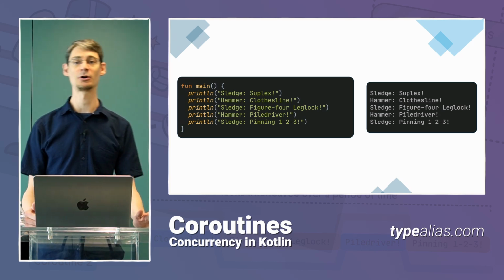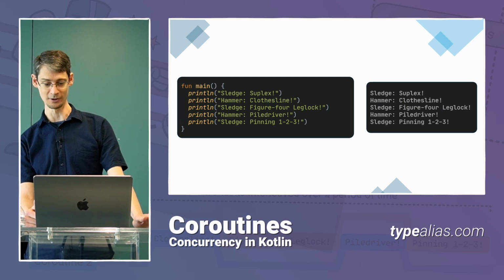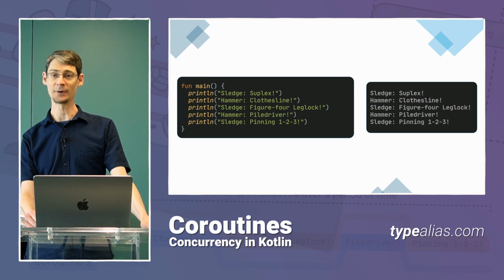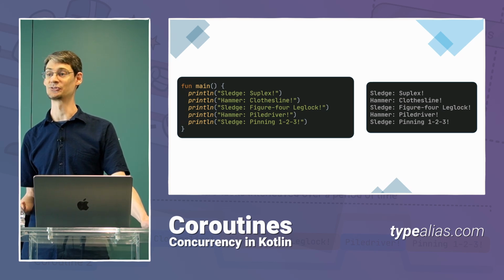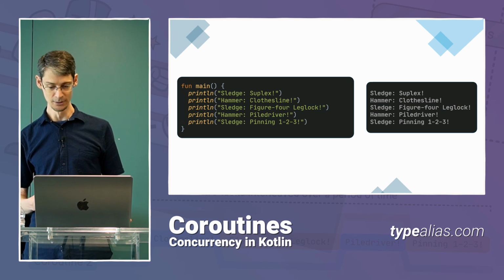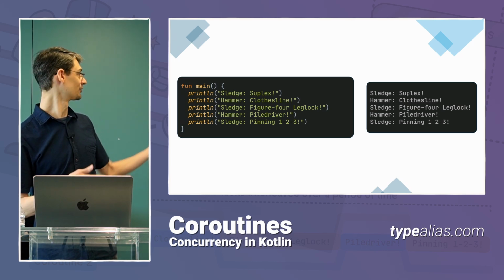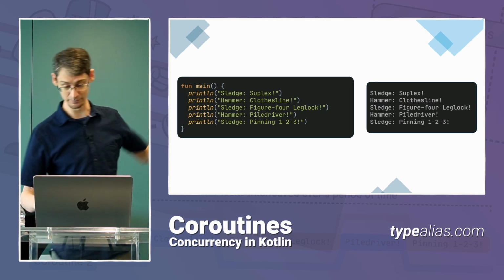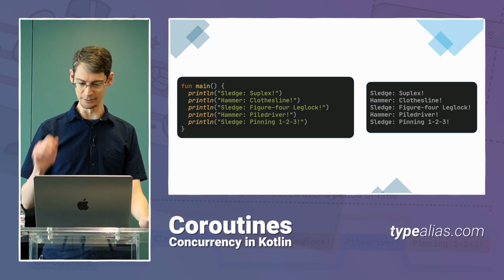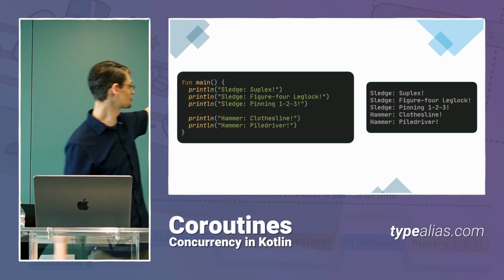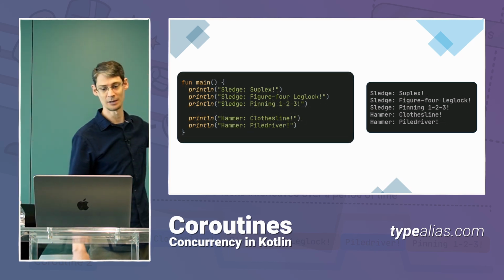Now this works fine for a simple scenario where we've got just a bunch of statements that we want to print out. But in our real world code, a lot of times it's advantageous for us to keep related code together. So instead of intermingling the lines of Sledge and Hammer, let's separate it out so that we've got just the code for Sledge together and just the code for Hammer together.